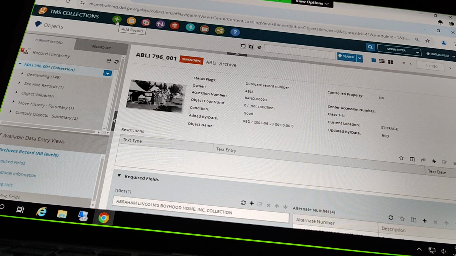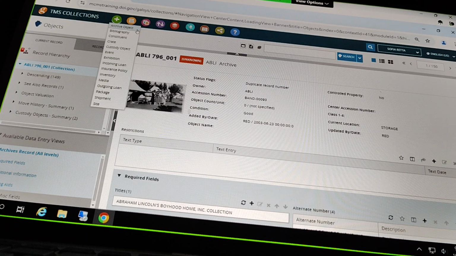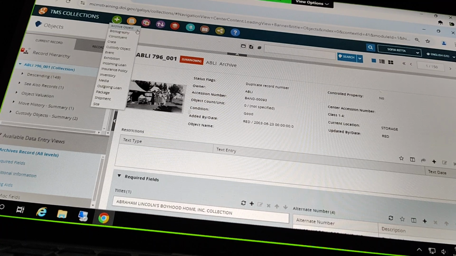So I'm going to come up to add a record and go to archive object. This is a little different than the process we used the other day where we had to make our custody record first, and then we were able to add in those individual object level records. From here, when we're working with these archive records, we have to start by making the archive object, and then we can go back to our custody record or make a new custody record and link this top level archive record to that. So that's the workflow we're going to have here.